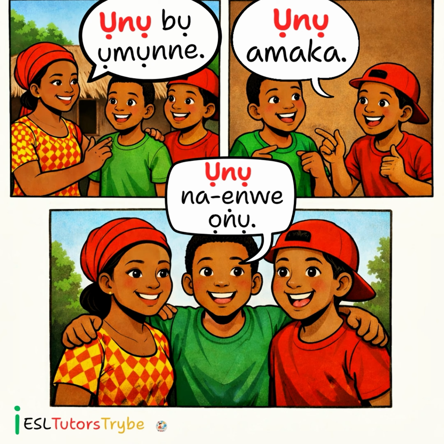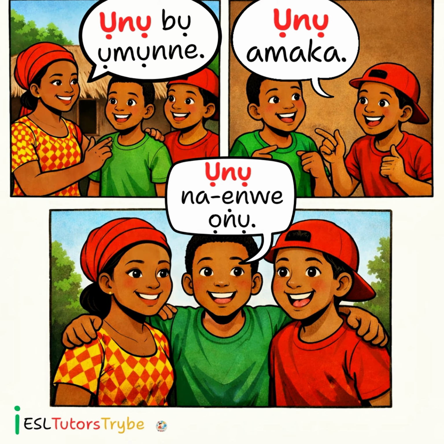So unu means you, plural. Amaka means very fine.